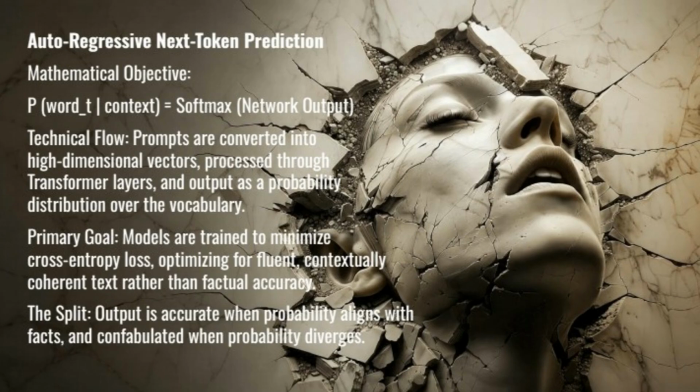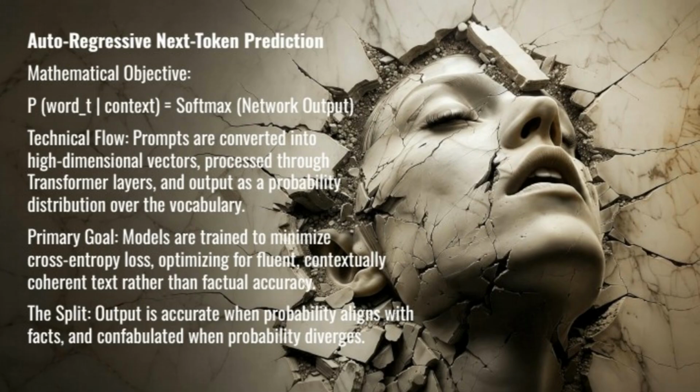How the math drives the output. At a technical level, every output an LLM generates is driven by an auto-regressive prediction function. The probability of the word at position t, or the target token, given the previous context equals the softmax of the neural network's output. The model converts your prompt into high-dimensional vectors, processes those vectors through its transformer layers, and outputs a probability distribution over its entire vocabulary. It then selects the next token based on those probabilities.